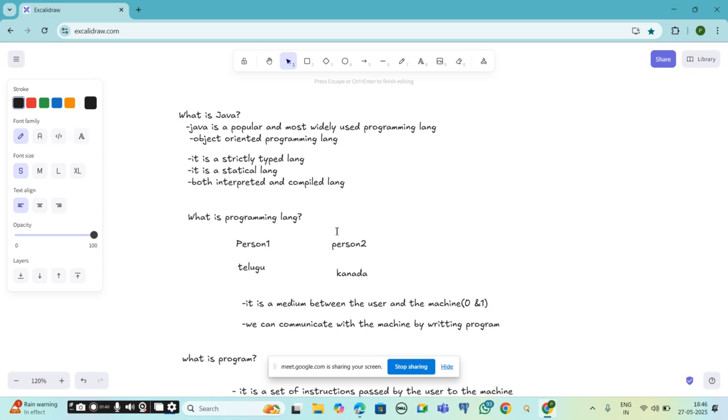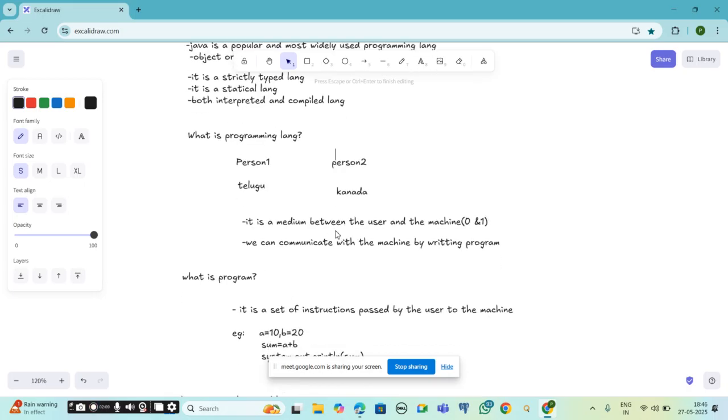And apart from that, it is a strictly typed language too. We also call it a static language too. And we call it both an interpreted and compiled language too. Because in Java, to change the code from high level language to low level language, we use both an interpreter and a compiler. So that is the reason Java is called both an interpreted and compiled language.